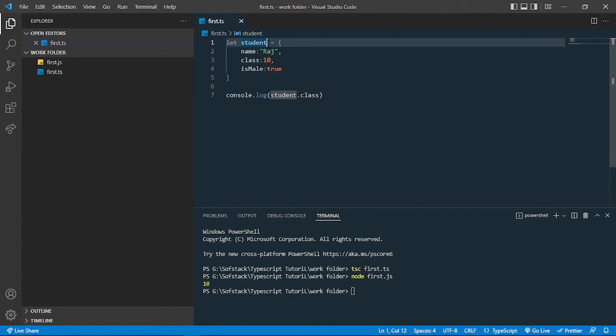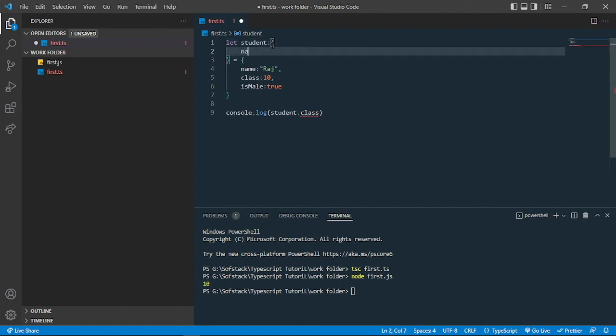So what is the difference between a TypeScript object and a JavaScript object? Actually, in TypeScript we can define the type of an object. Let me just write the properties and the type here. In JavaScript, we have to define the property and value pair. But in this, we have to specify the property and the type of the data which we want to store in that property.